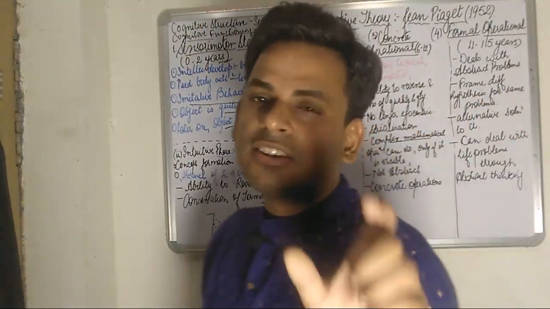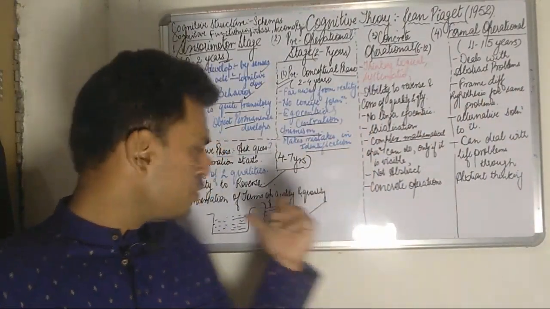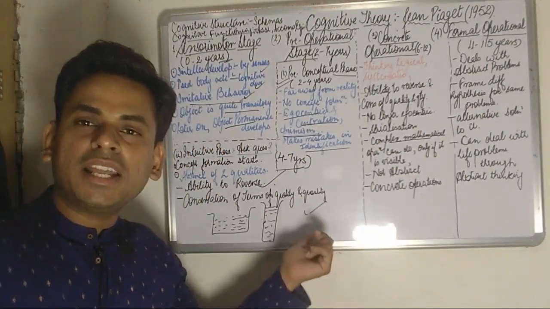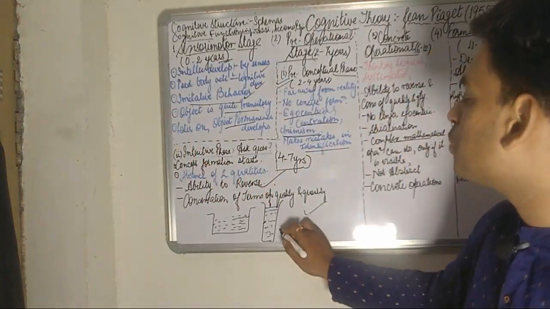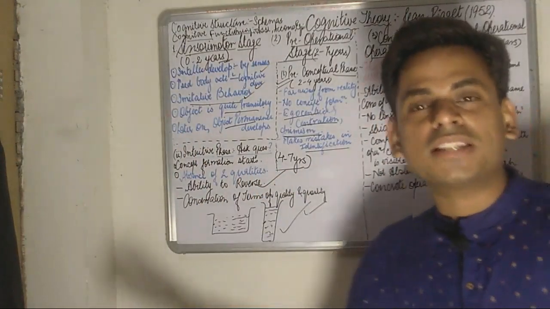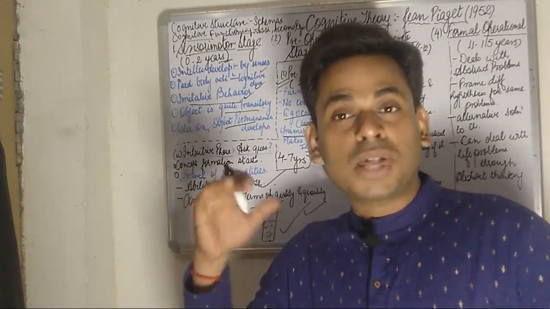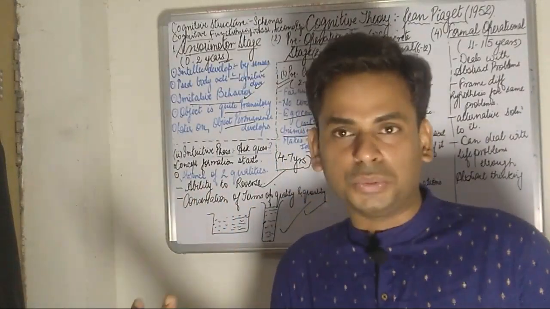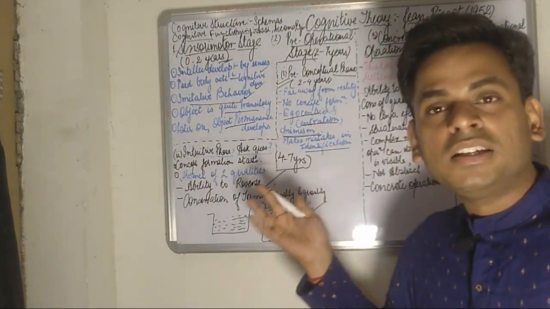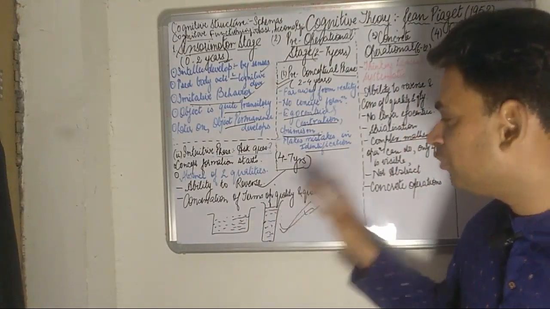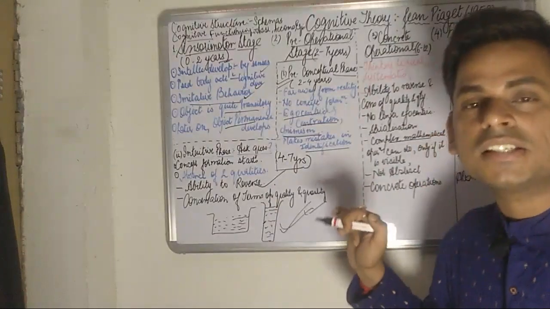If a child is asked to choose between these two, which contains more and which one he wants to drink, the child is certainly going to opt for the taller vessel, since it seems to contain more of the juice, and he would happily take this to drink.